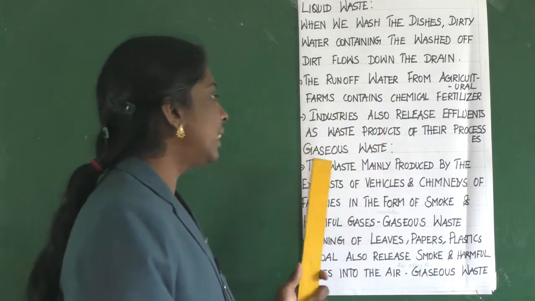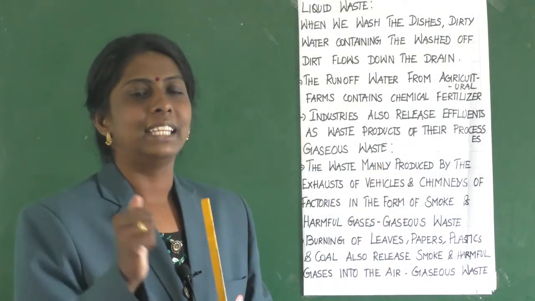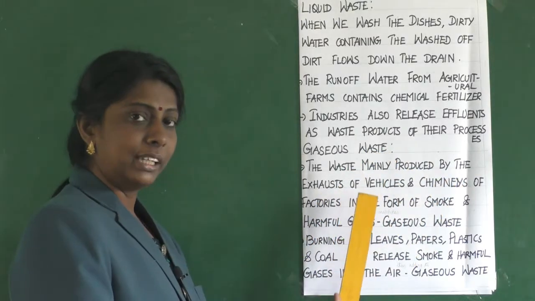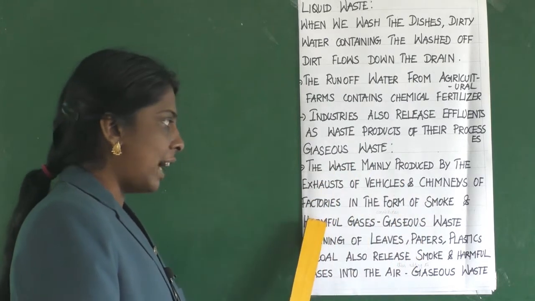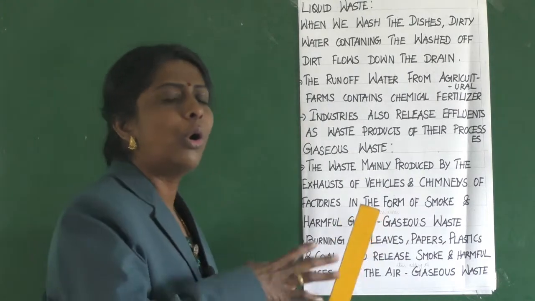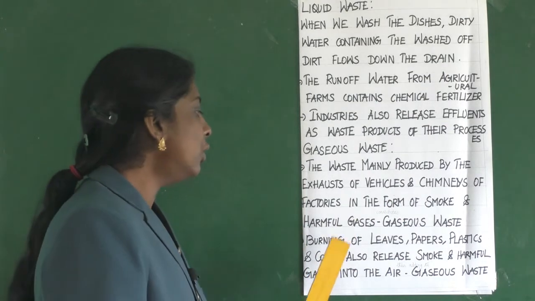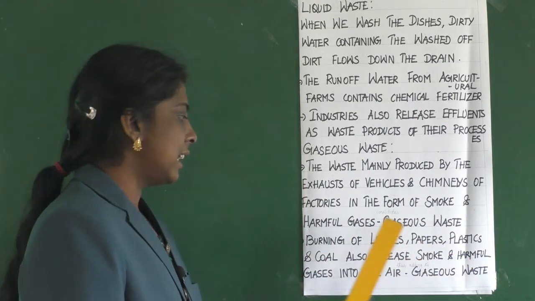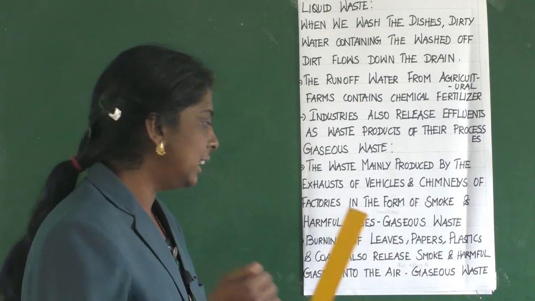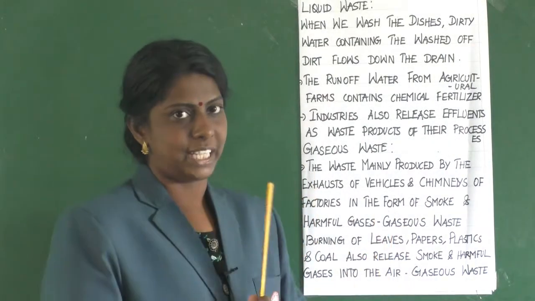Clear? Next thing is about gaseous waste. What is that? Gaseous waste. So what do you mean by gaseous waste? The waste mainly produced by the exhaust of vehicles and chimneys of factories in the form of smoke and harmful gases all together make gaseous waste. Clear? Burning of leaves, paper, plastics and coal also release smoke and harmful gases into the air. So thus it adds everything to gaseous waste.